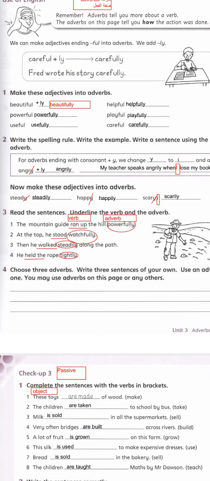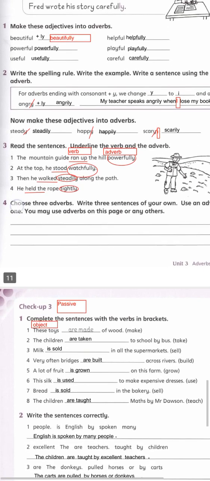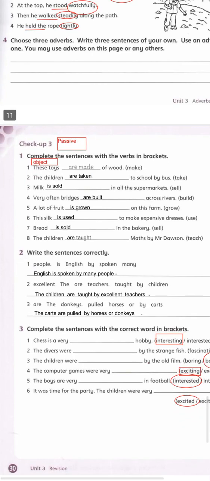Steady, steadily, happy, happily. You must change as you see: Y to I, then add ly. Here, this page is very important. All of this page is very important because it has so many important questions. These toys are made of wood.